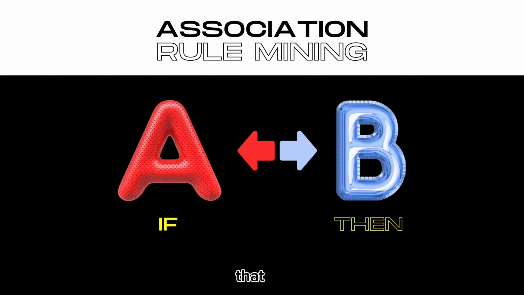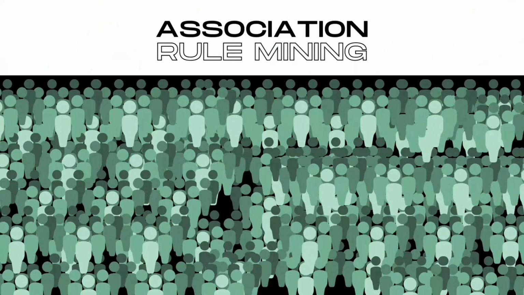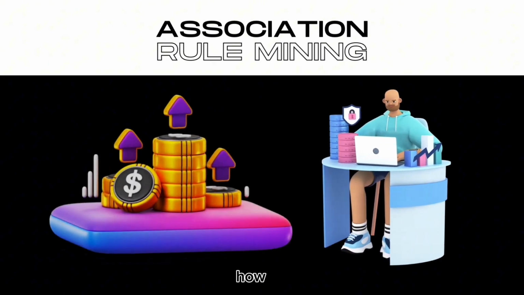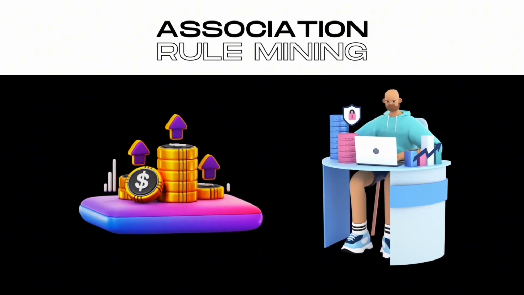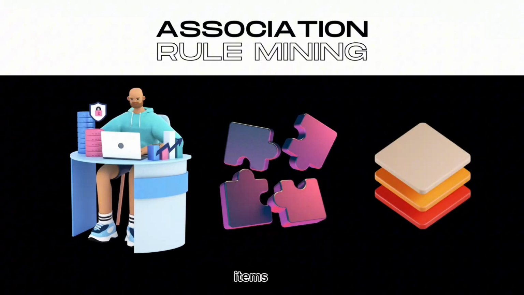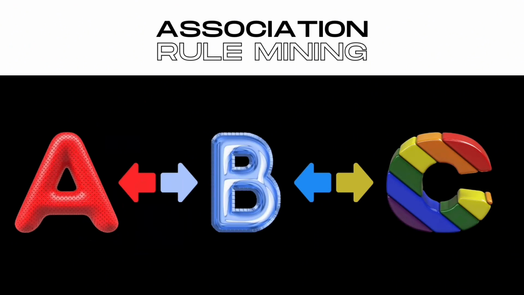The simple example that I gave you about the phone and the buds is just a small example. But what if you have thousands and thousands of items? With that data, if you go to any professional data scientist, you can just imagine how much profit you can make if the data scientist provides you with the right examples and the right placement of the items, and you can get a lot of insights. That is why association rule mining is a very good algorithm, which helps the business make profit.